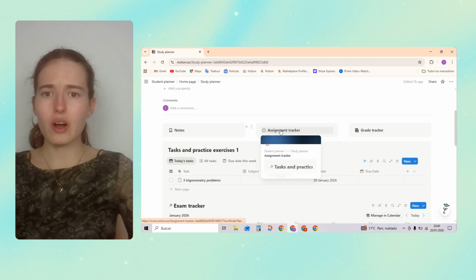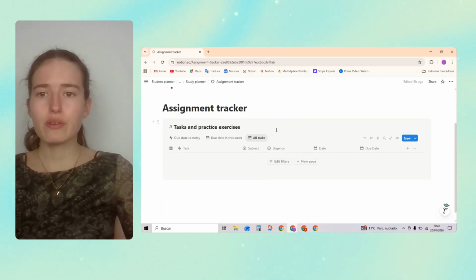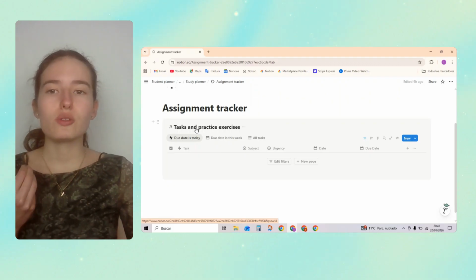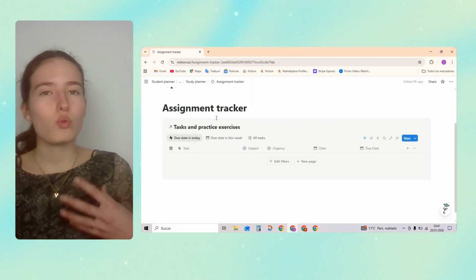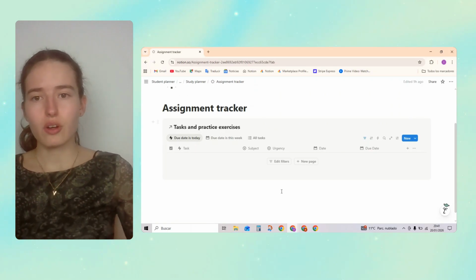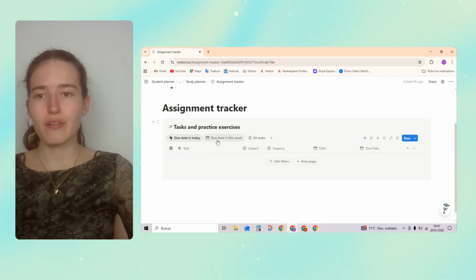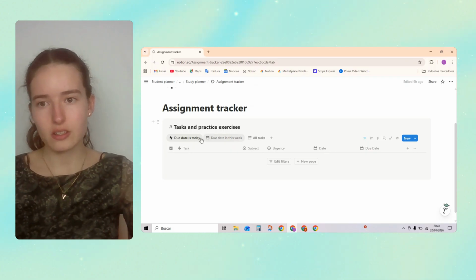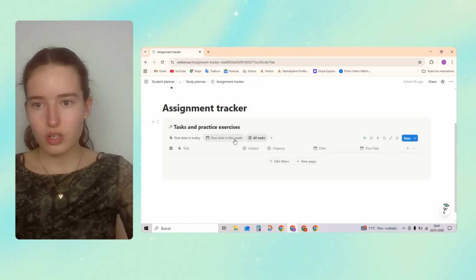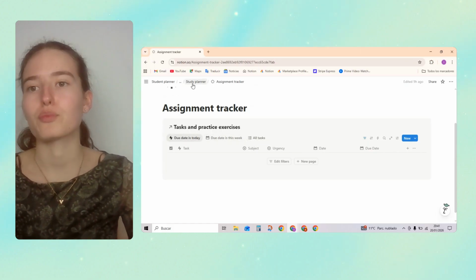And then we've got our assignment tracker. Here we've got all of our study tasks and practical exercises or assignments, whatever, okay? Like all your school related tasks, we've got them over here. And we've got them filtered in different categories. We've got due date is today, due date this week, all tasks. Perfect.